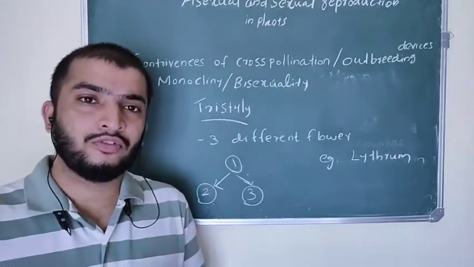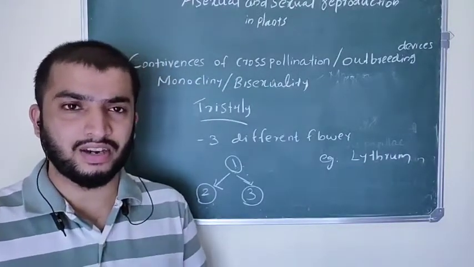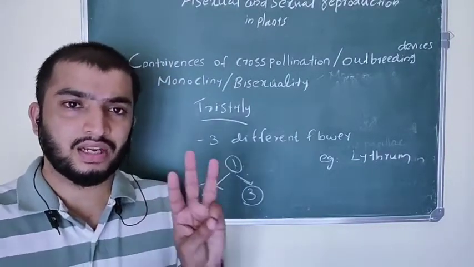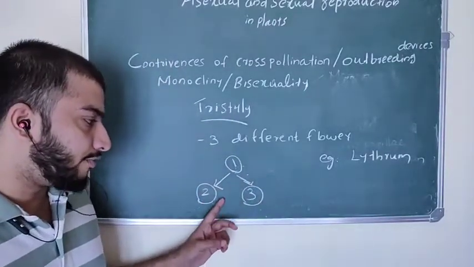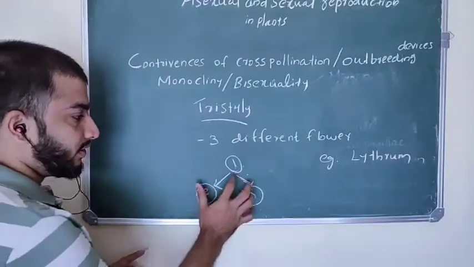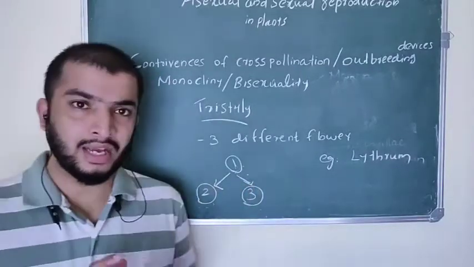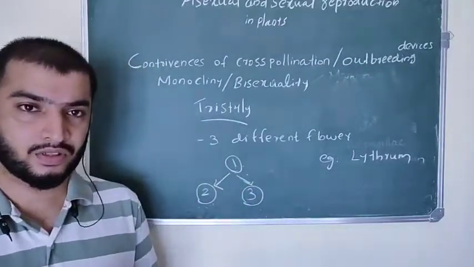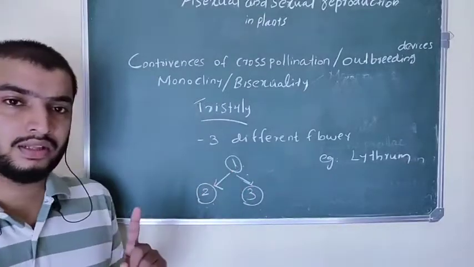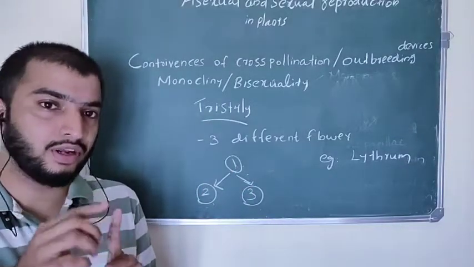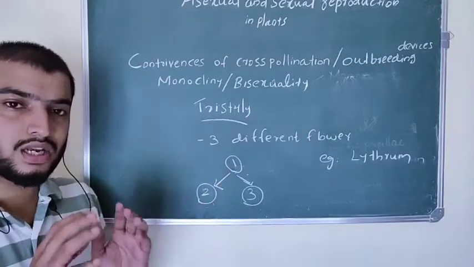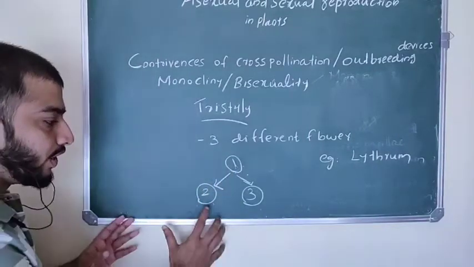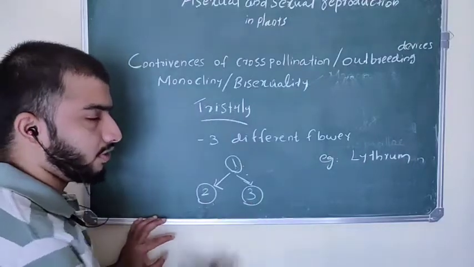The next one is tristyly, the next type of herkogamy. Tristyly means there are three different flowers, and in these three flowers the stamen and style lengths are different. The first flower cannot self-pollinate, but it can pollinate with the second and third flower.